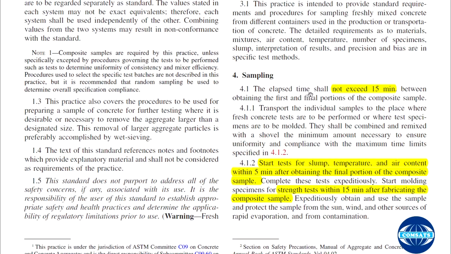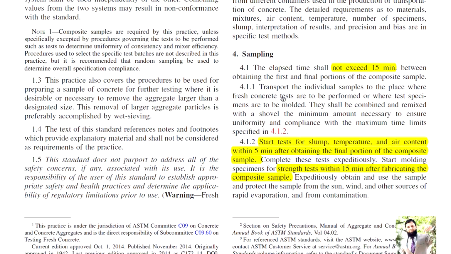So the elapsed time shall not exceed 15 minutes. So when you are concreting, the elapsed time of taking the sample should not exceed more than 15 minutes between obtaining the first and final portion of the composite sample. So within those sampling, time elapsed should not be more than 15 minutes.